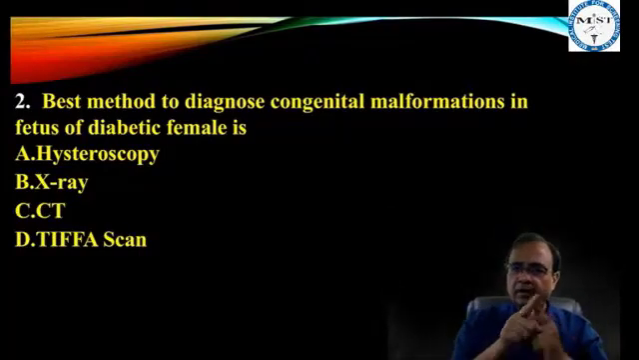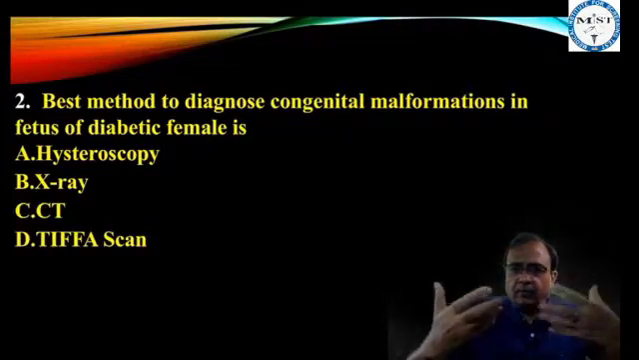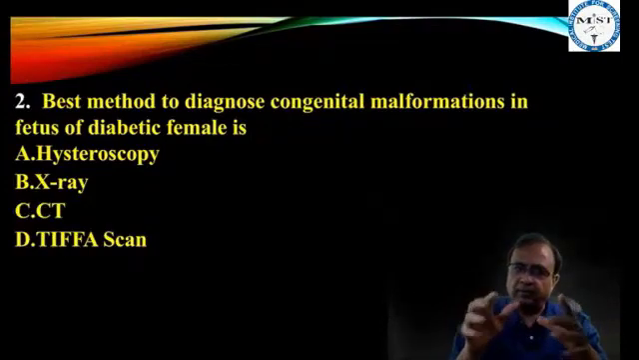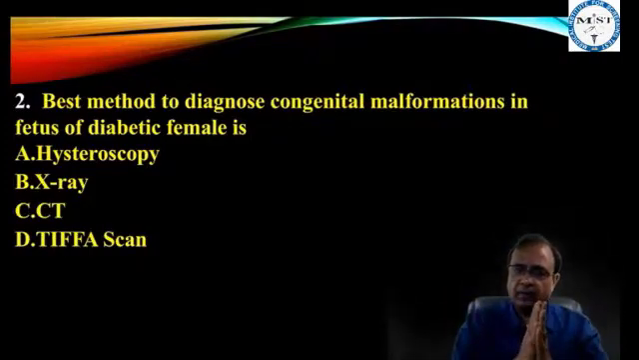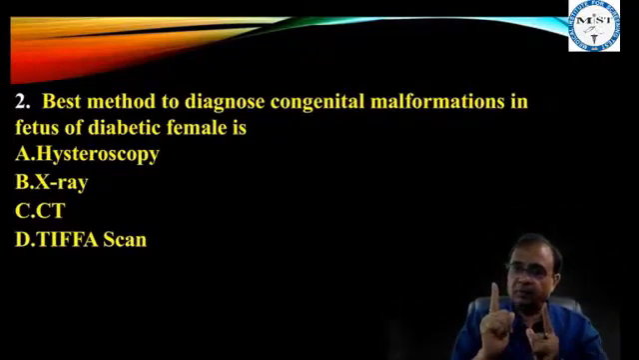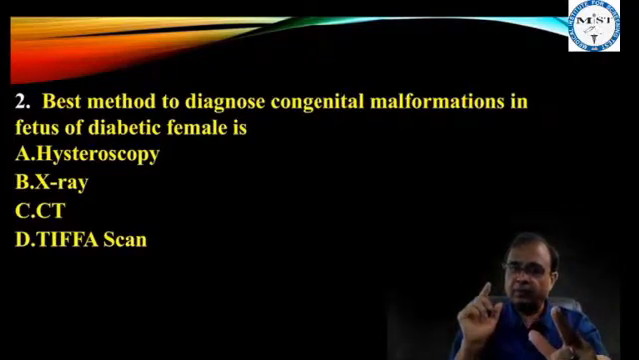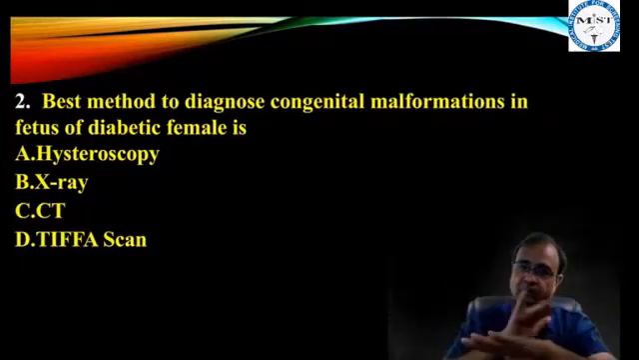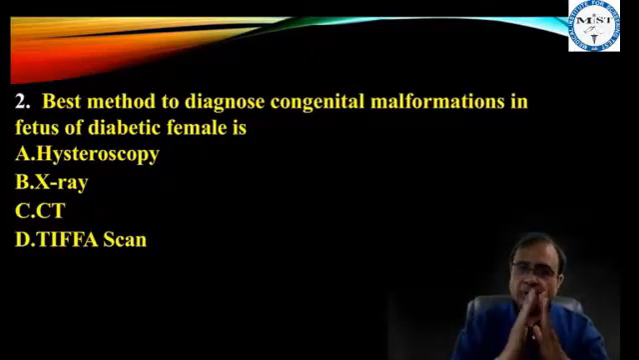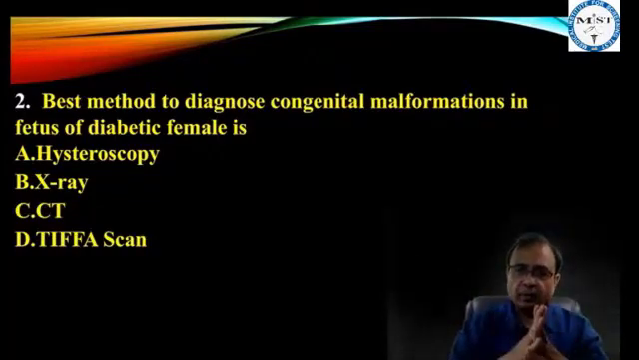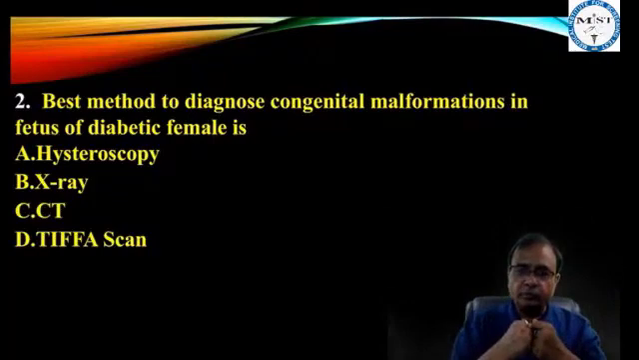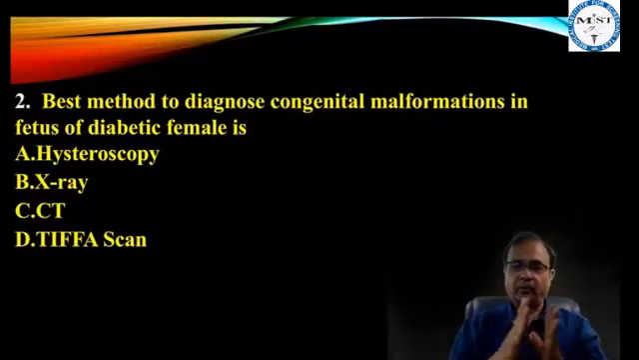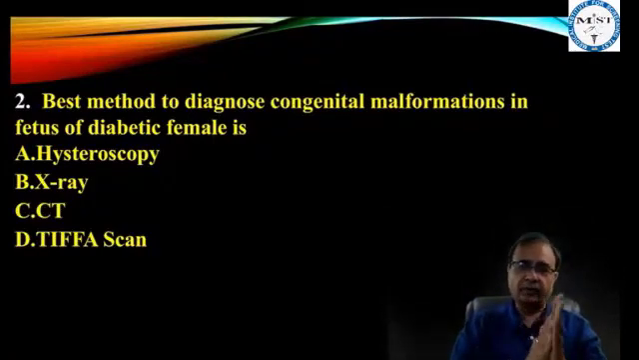She is not a COVID-19 female. We want to diagnose congenital malformations in fetus of diabetic female. And very important MCQ, you know, congenital malformations never occur in gestational diabetes. They occur in which diabetes? Overt diabetes. Be very clear. So X-ray will not be done, CT will not be done, hysteroscope is of no use here, TIFFA scan. So our answer to this question is TIFFA scan.